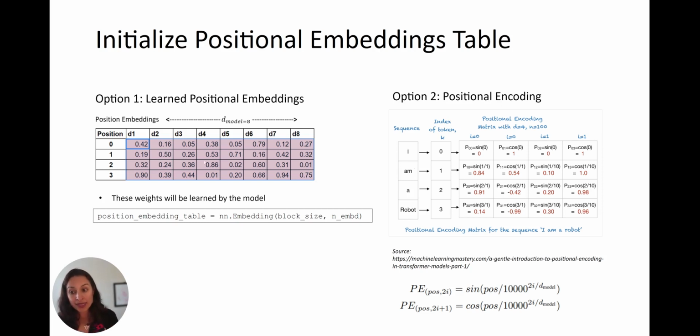However, Karpathy in his code used the position embeddings table. So just like our token embeddings, we can ask the model to learn position embeddings. And actually I should mention that any numbers in pink are learnable parameters by the model. So the model is going to learn this during the process. Okay.